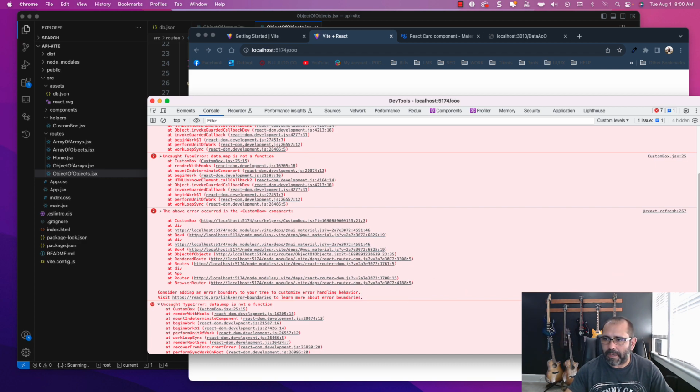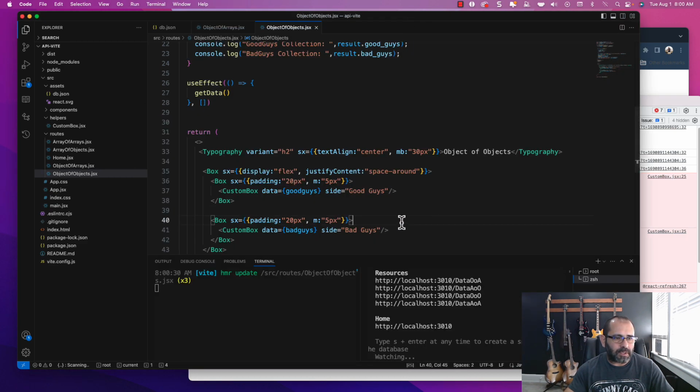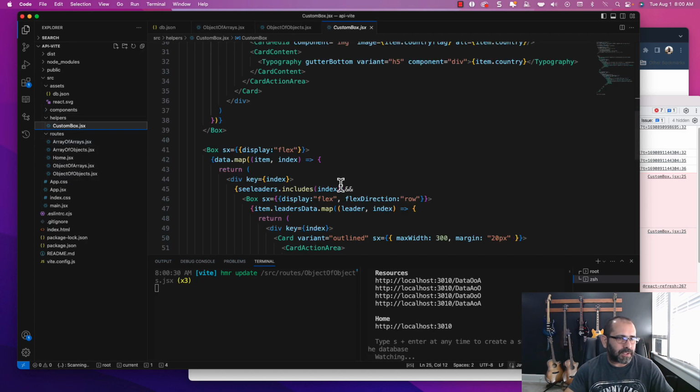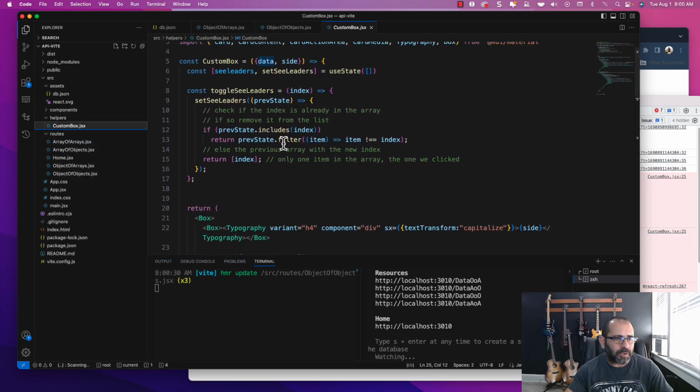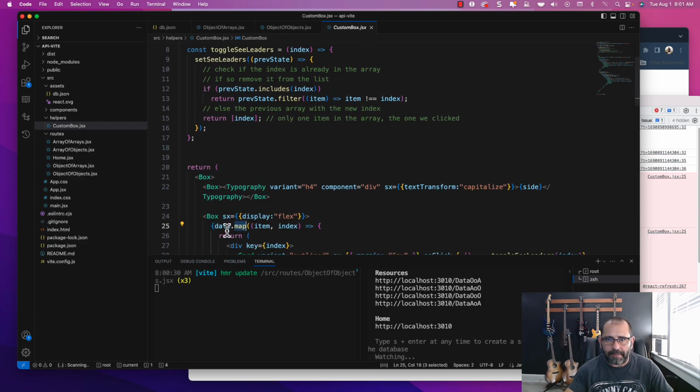Let me get my notes back here so I know exactly what I'm telling you guys. It's basically telling us that data.map is not a function, and the reason why is that we are making a call to our custom objects box, which requires this data to be an array, something that can iterate.